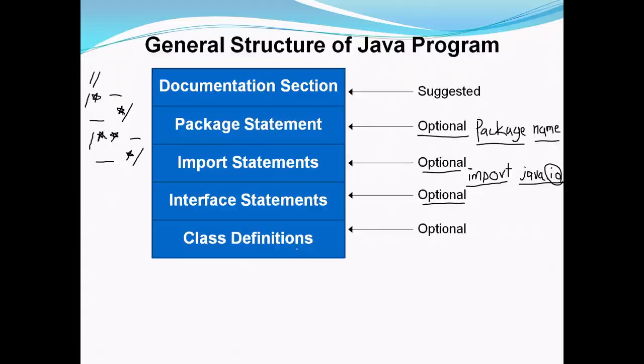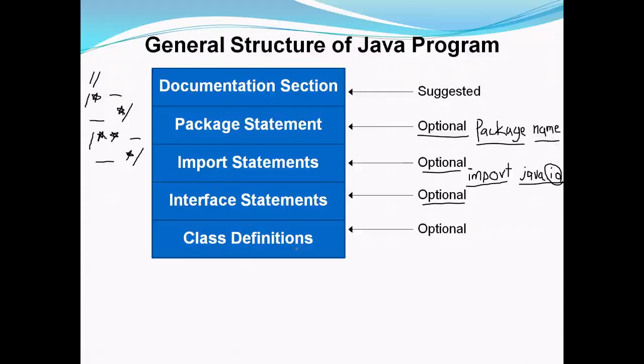A Java program may contain multiple class definitions. Classes are the primary and essential elements of a Java program. So we may have more than one class, and those classes can be defined in this particular section.